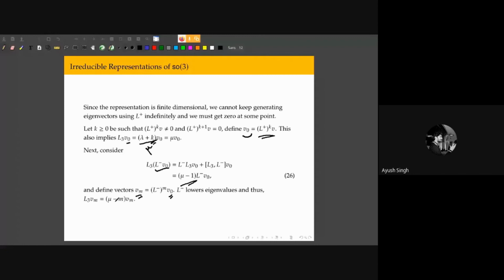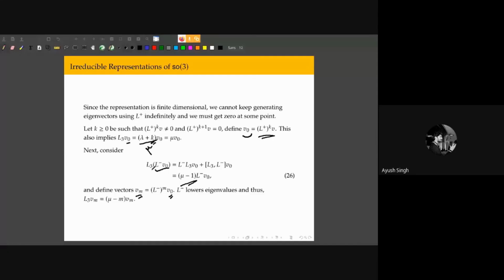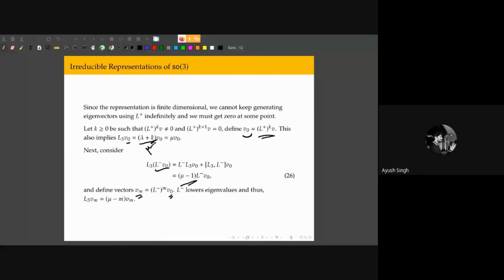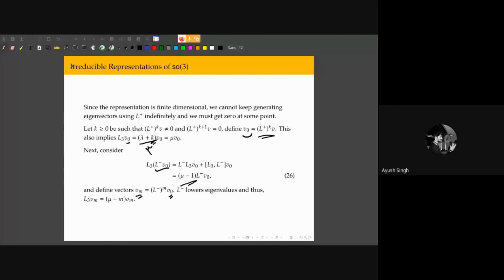Now, the physics folks will recognize this computation from the study of angular momentum, right? We postulate that angular momentum operators satisfy certain commutation relations, which are based off of these commutation relations between the generators.